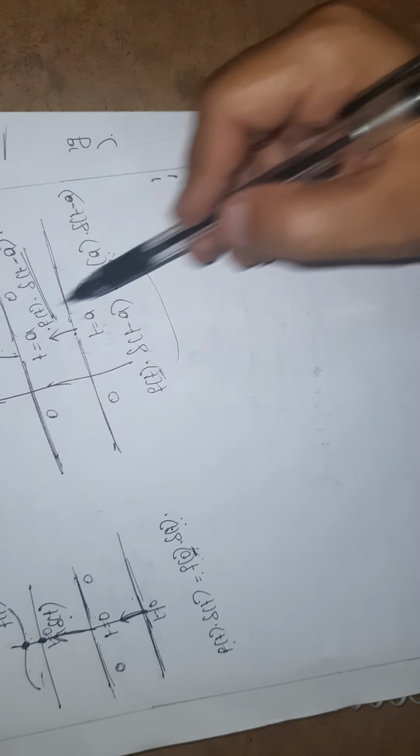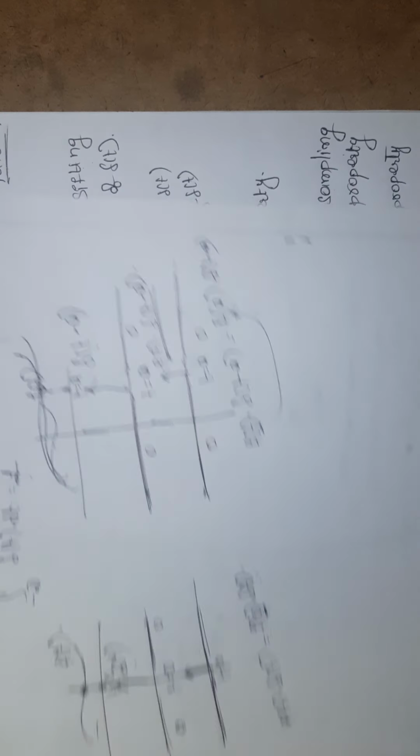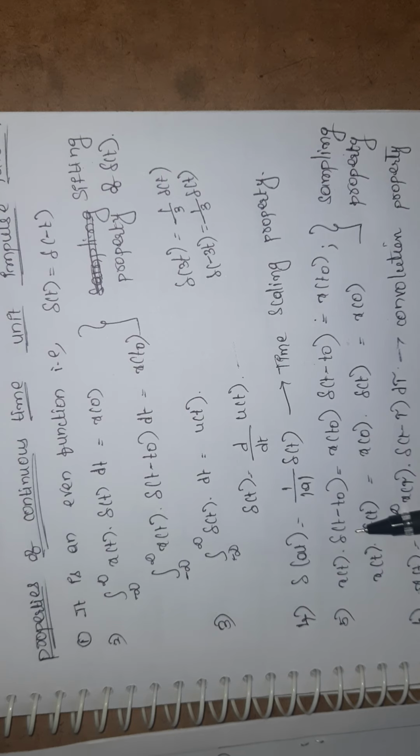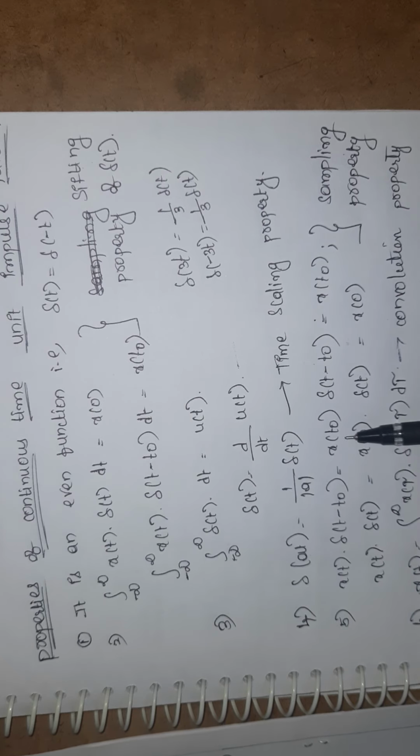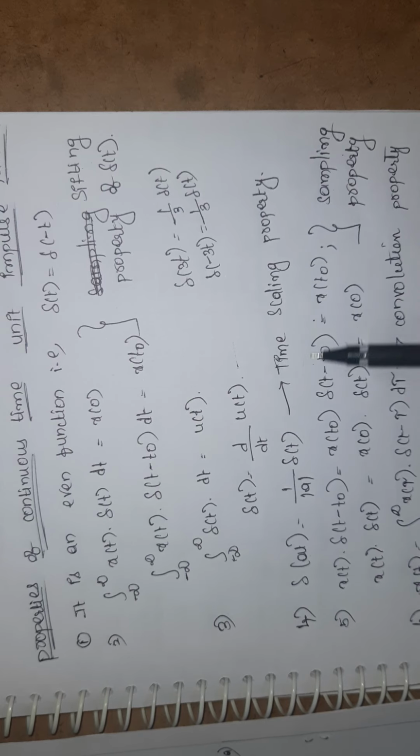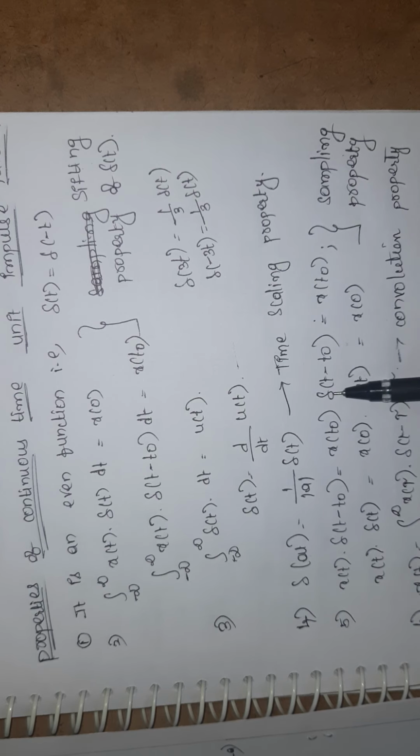So this is known as the sampling property of del of t. See, x of t into del of t minus t naught is equal to x of t naught into del of t minus t naught, which is nothing but x of t naught only, because here I am replacing it with 1 as it is a unit impulse signal. Here I am using the area property, which means the area under the curve is always equal to 1. So I will get only x of t naught.